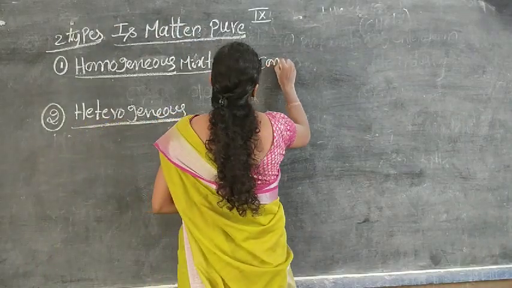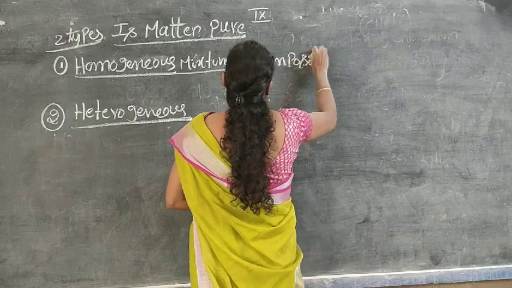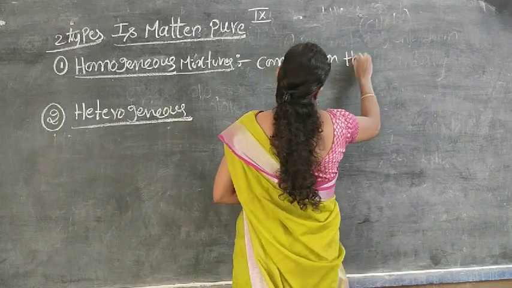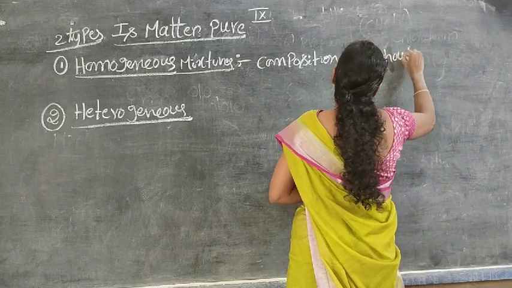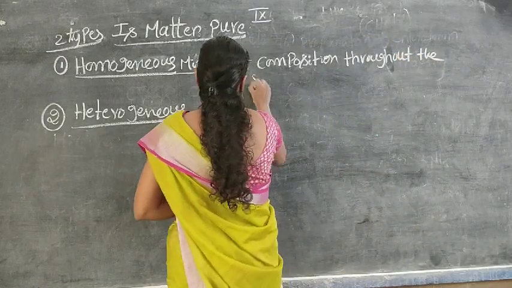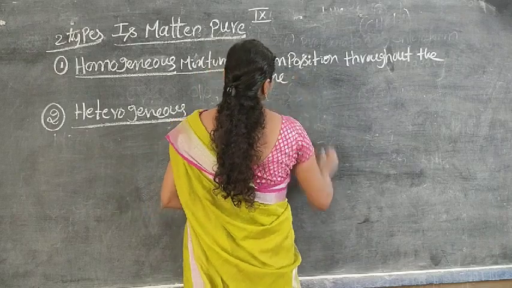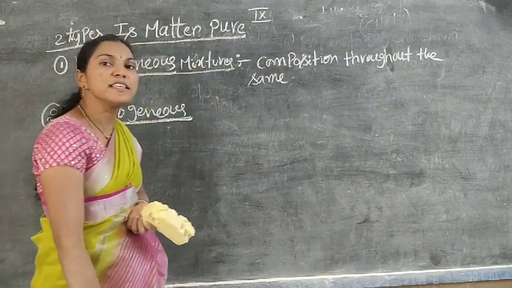So always the composition is the same throughout.